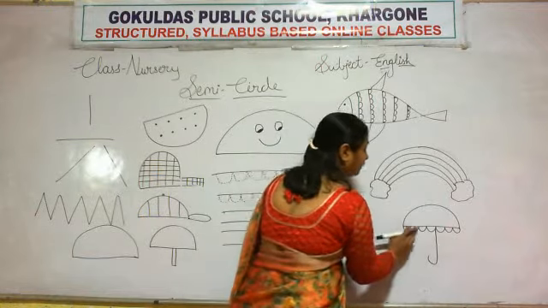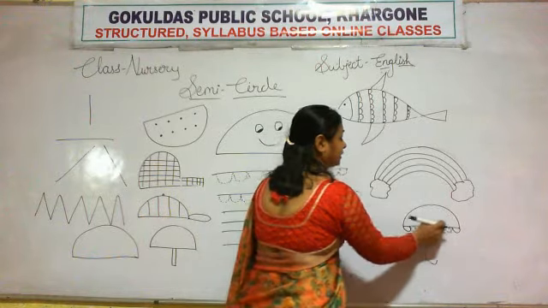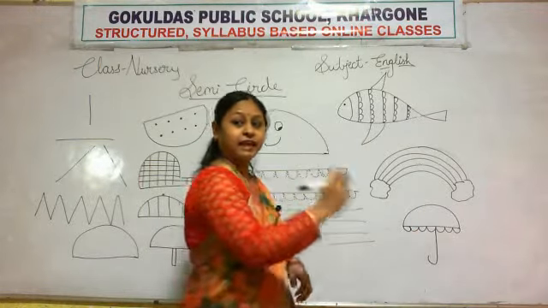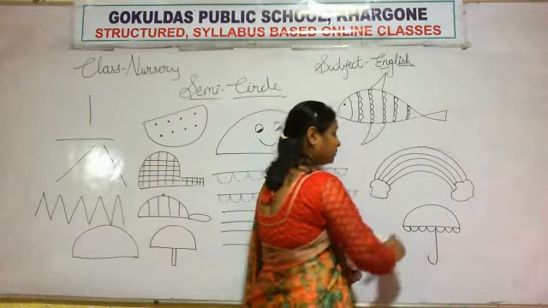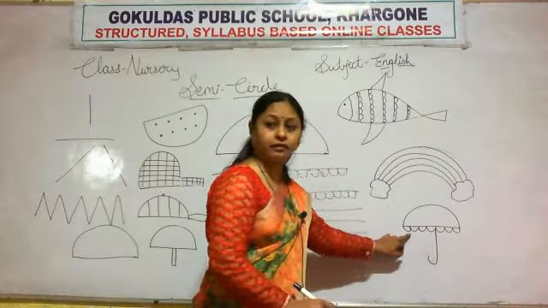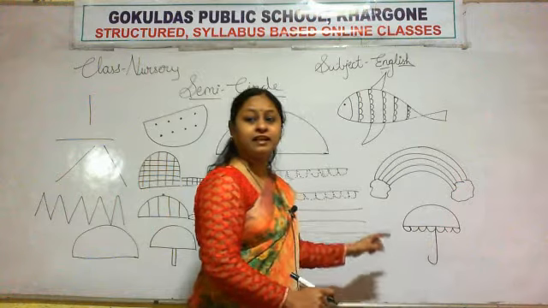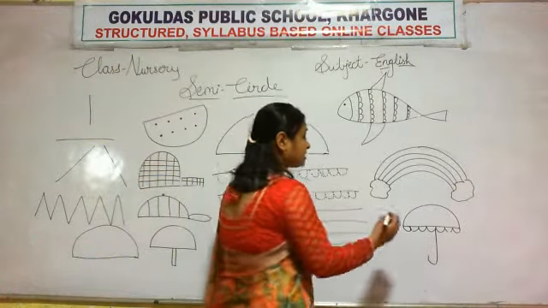All of you look here. This is a sleeping line and then a curve. And the design of the umbrella, look here. It is in a semicircle shape.